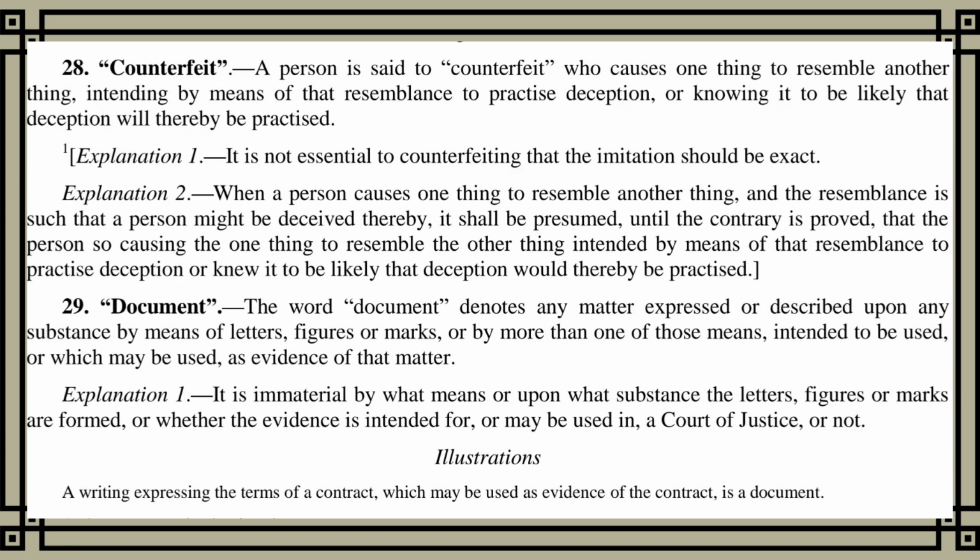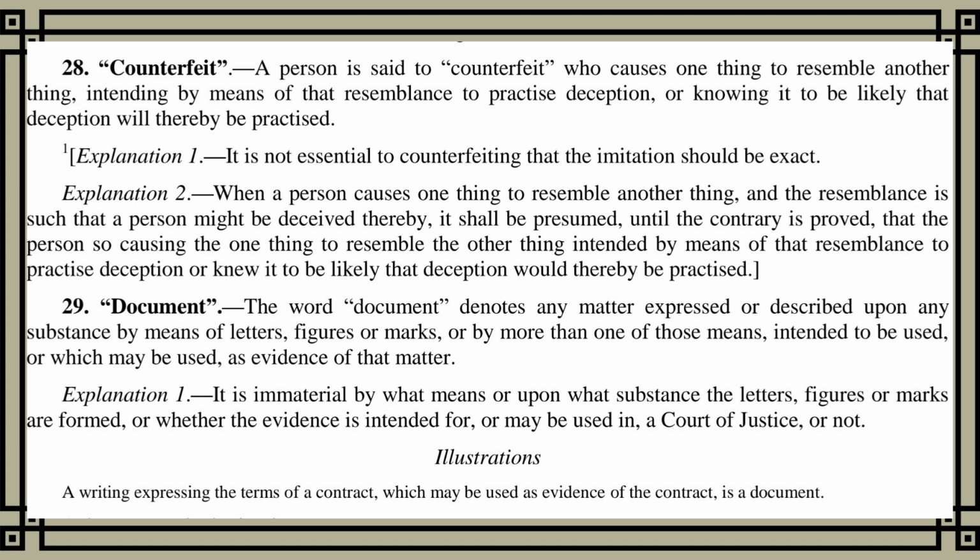Section 28. Counterfeit. A person is said to counterfeit who causes one thing to resemble another thing, intending by means of that resemblance to practice deception, or knowing it to be likely that deception will thereby be practiced. Explanation 1. It is not essential to counterfeiting that the imitation should be exact.